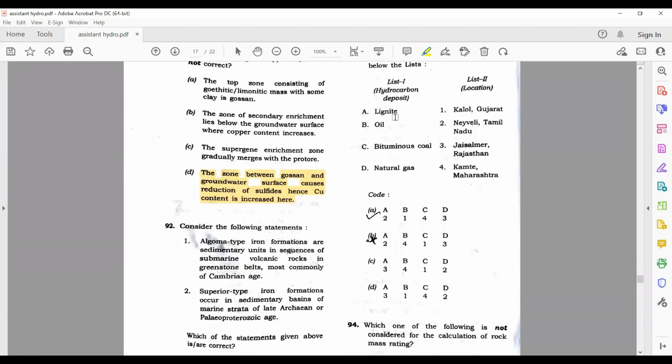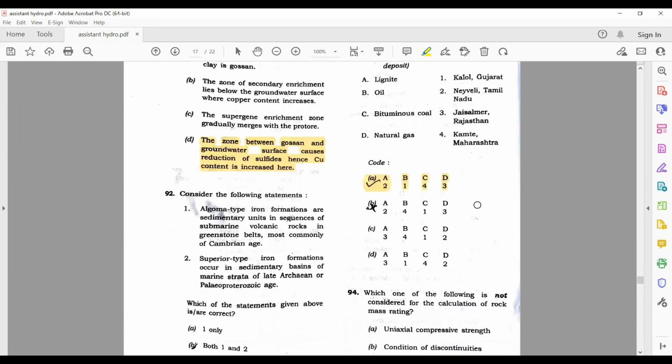Now here match the following. Lignite. So lignite is found in Neyveli, Tamil Nadu. A is with 2. So 2 again. So B is with Kalol, Gujarat. Okay. So first A is your answer.